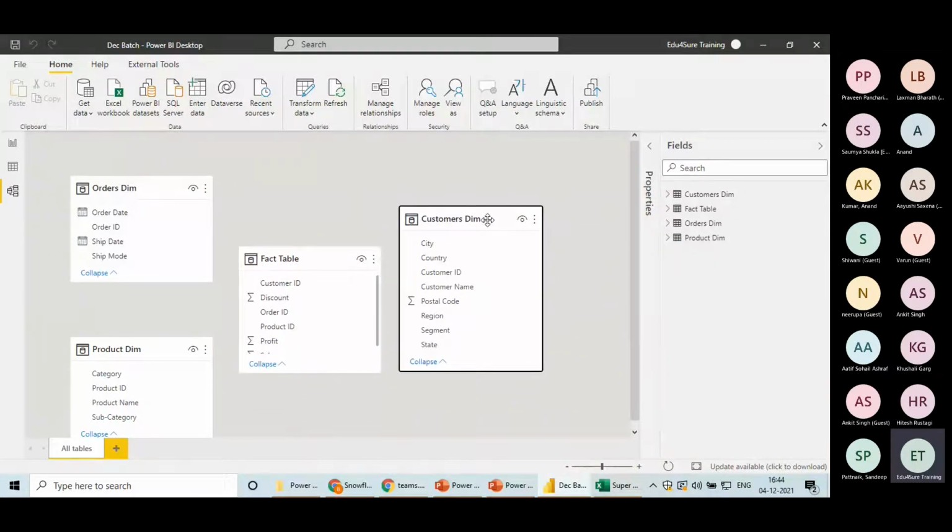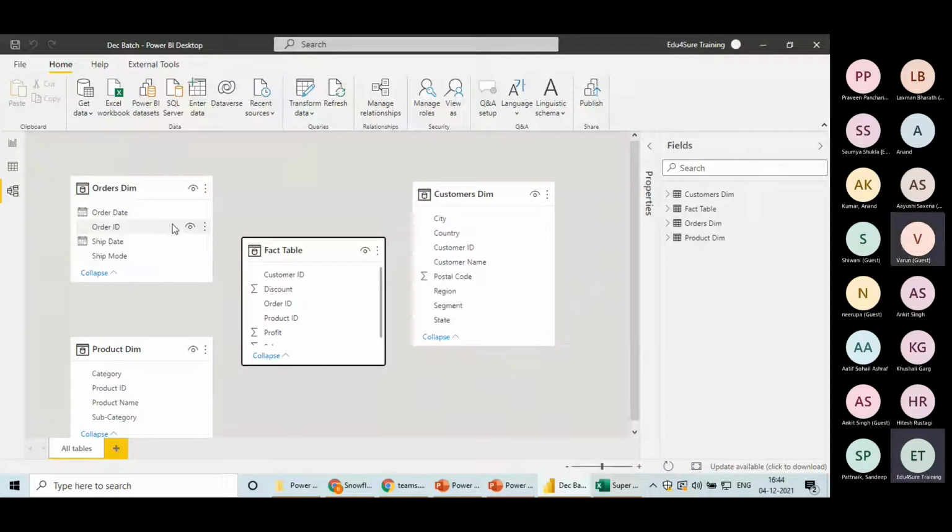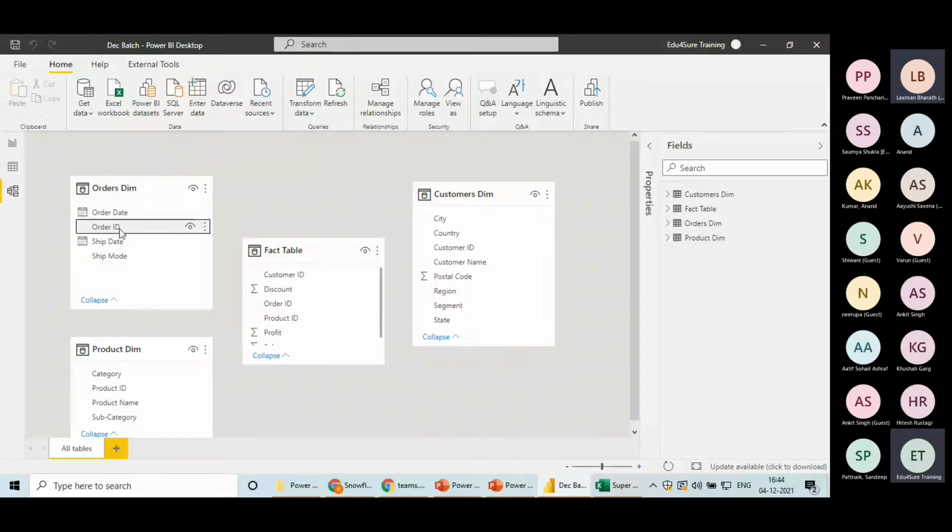Now I need to connect 3 dimension tables with the fact table. If I want to connect this particular table, orders, with the fact table, what is the column on the basis of which I need to connect it? On Order ID, right? So I will pick this order ID and drop on this order ID.